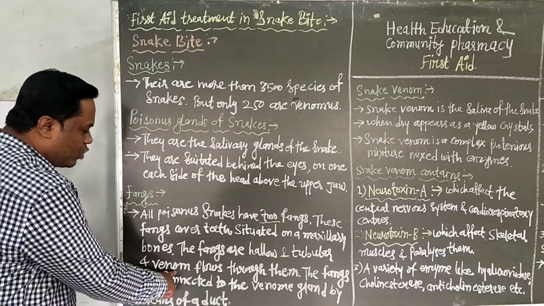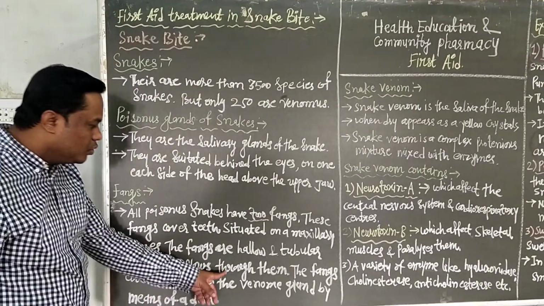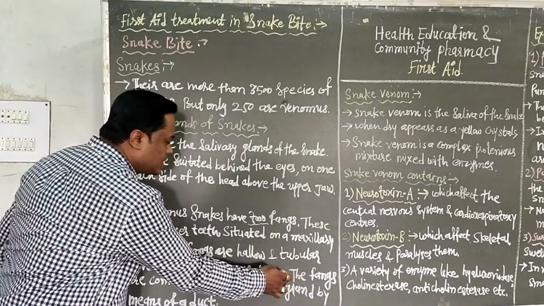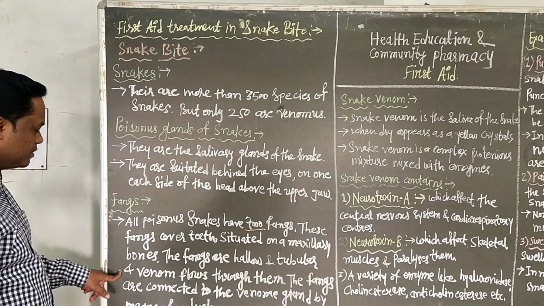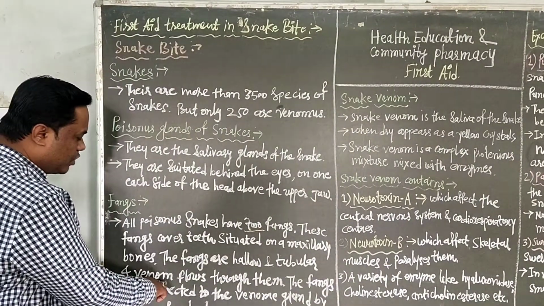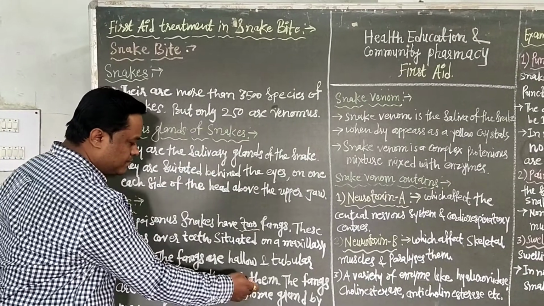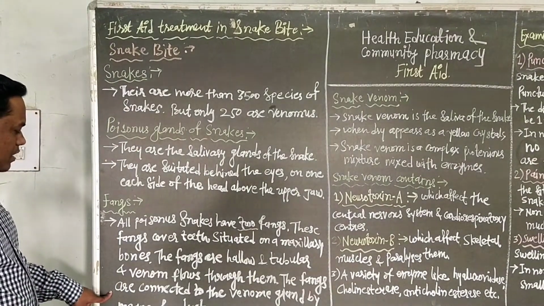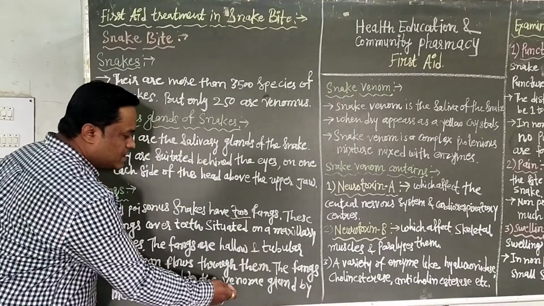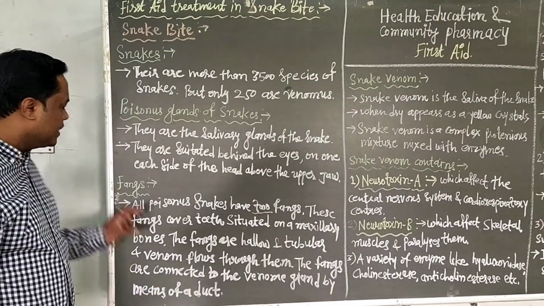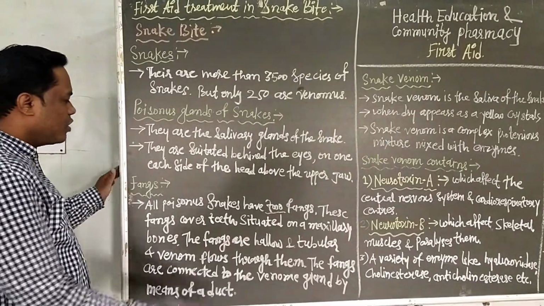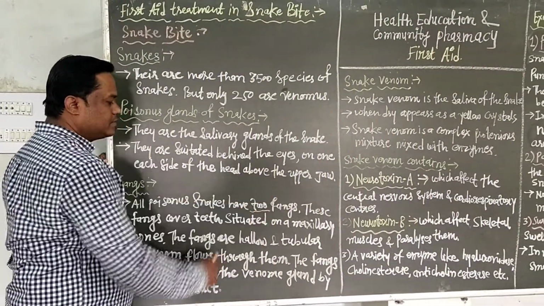The venom flows through them. The fangs are connected to the venom gland by means of a duct. That is about the fangs. The poisonous snake has two fangs.